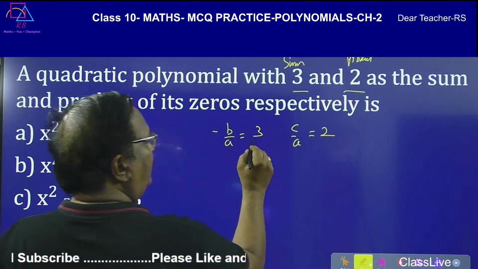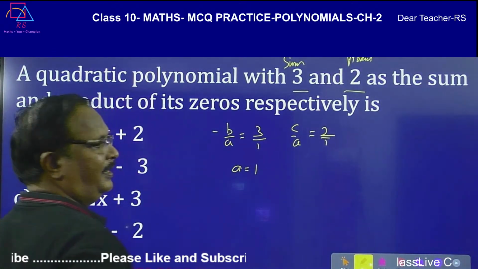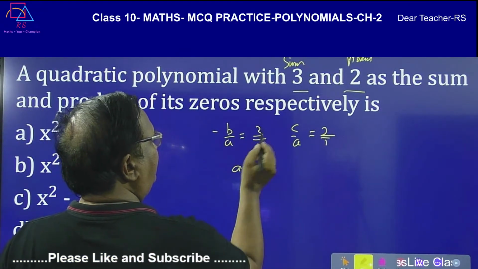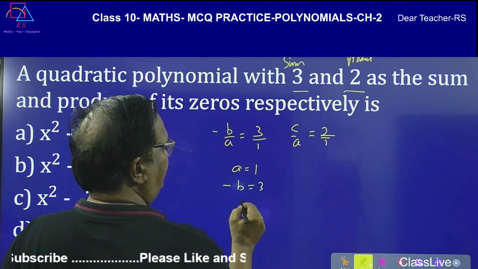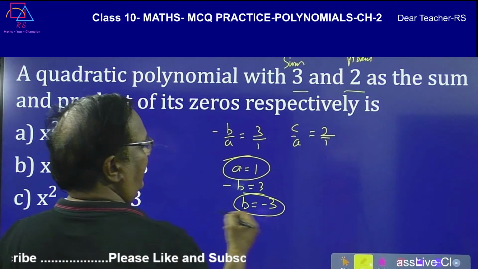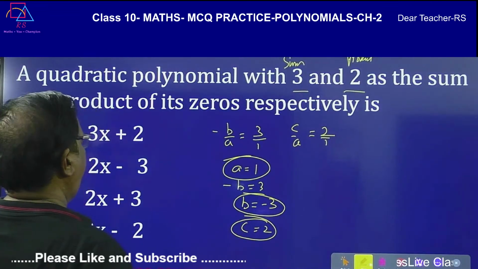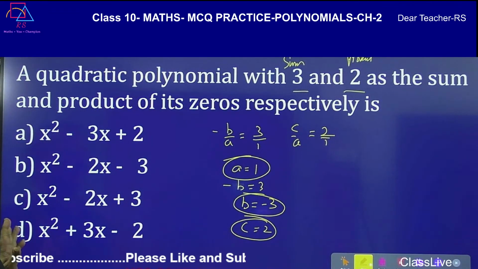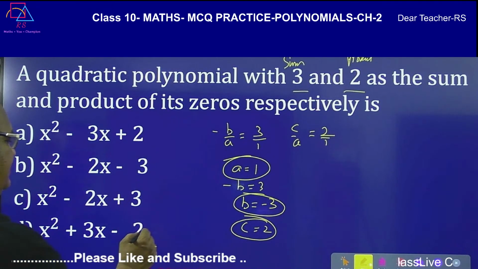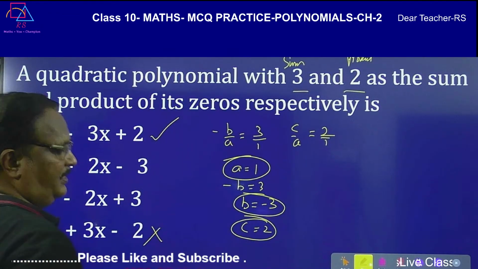So दोनों equations में denominator same है तो ये denominator 1 है. So then ऊपर का जो है वो हो जाता है minus B is equal to 3, so B is equal to -3. So this is A, and this is B, and C is equal to 2. So then what happened? A is equal to 1. In all the things A is equal to 1. B is equal to -3. Here -3 is there, here +3 is there, इसको cancel कर दो, and C is equal to 2.